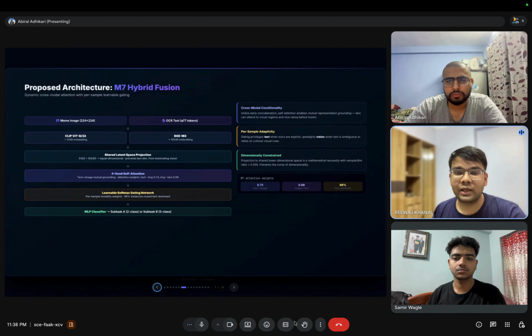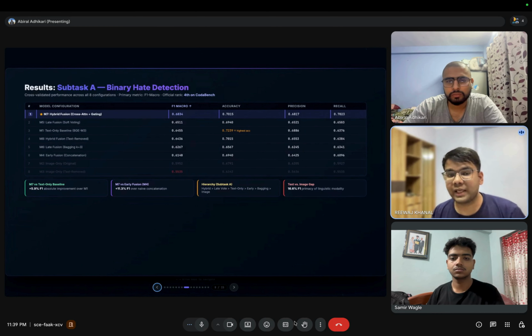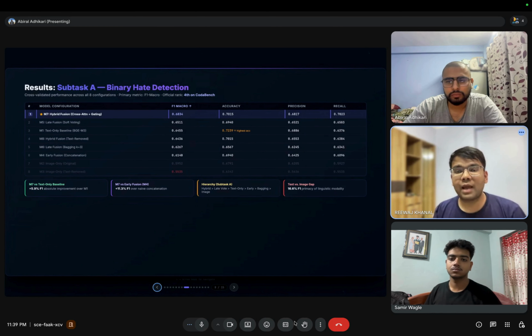Moving on to the eighth slide, the results of subtask A. On subtask A, M7 outperformed all baselines with a macro F1 of 0.6834. Notably, it beat our text-only baseline by nearly 6% and completely crushed the naive early fusion by over 11%, proving that how you fuse modalities matters deeply.